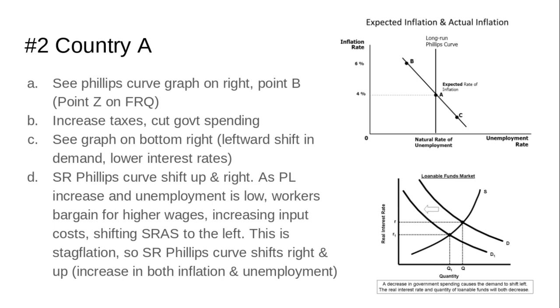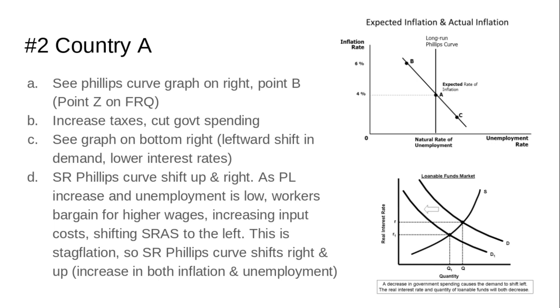And the last part, D, which is worth 1 point, says assume there's no fiscal policy action. So the government isn't getting involved. Will the short run Phillips curve shift to the right, left, or remain the same? In this case, if the government's not getting involved over time in an inflationary gap, unemployment is low, prices begin to increase because workers bargain for higher wages, and employers pay those higher wages because they're desperate for workers.